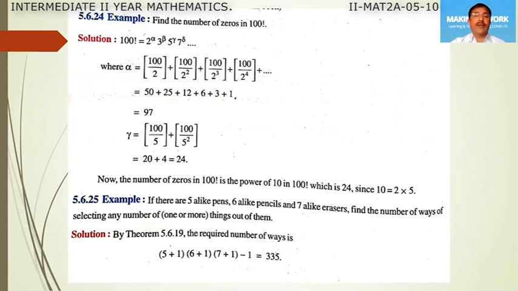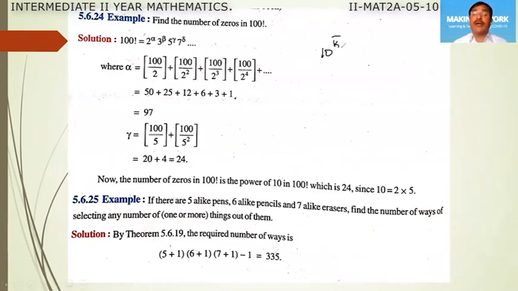Now, this is the example to find the exponent. This is the best and an important example here. Find the number of zeros in 100 factorial. When 100 factorial is expressed as a product of prime factors like 2 power alpha, 3 power beta, 5 power gamma, 7 power delta and so on, the number of zeros in a number depends on 10 power k.